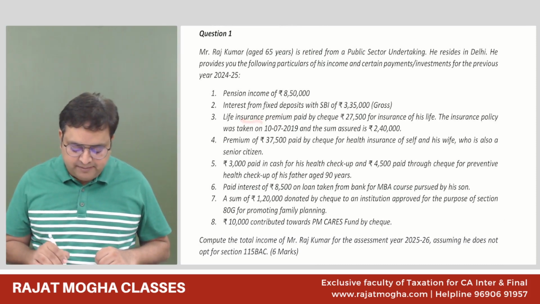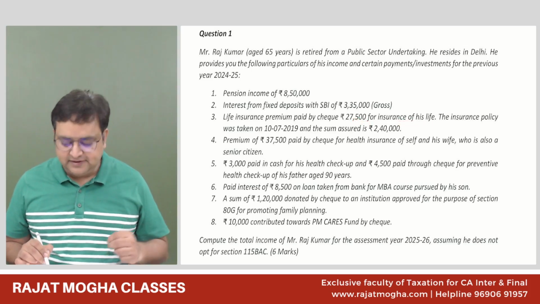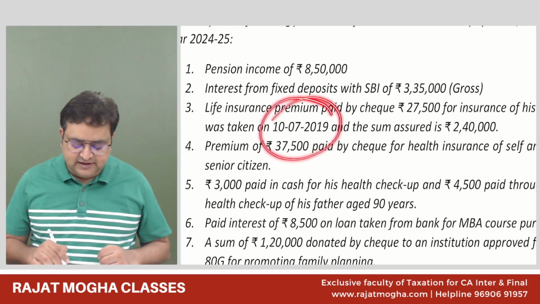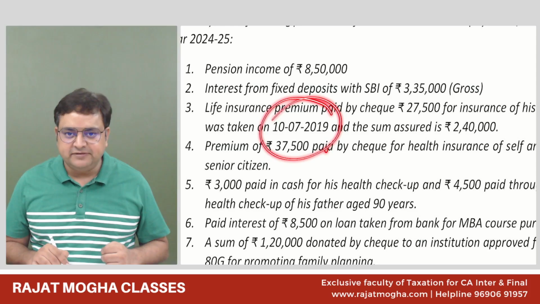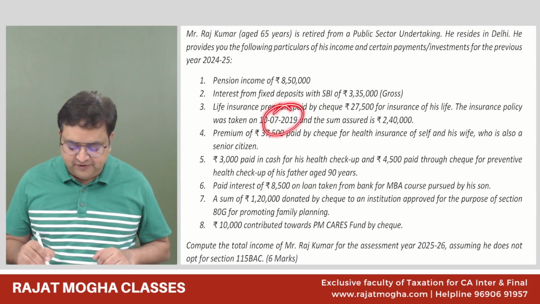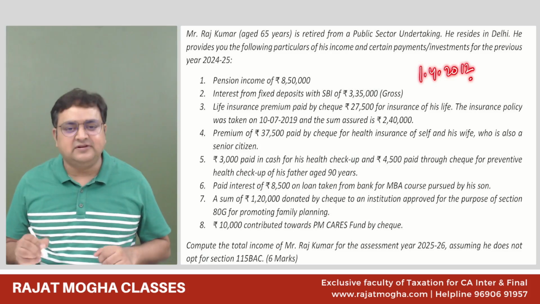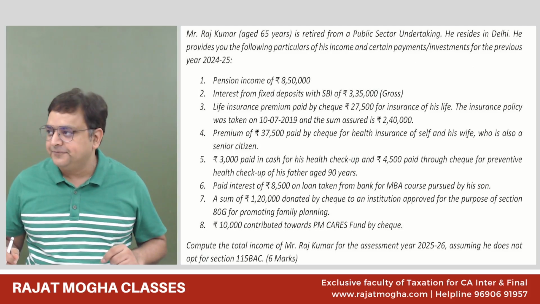Life insurance premium paid by cheque 27,500 for insurance of his life, 80C. The insurance policy was taken on 10th July 2019. What do you think is the percentage? 10%, 15%, or 20%? Generally it is 10% if the policy is on or after 1st April 2012. In case the assessee is physically handicapped, then 15%.